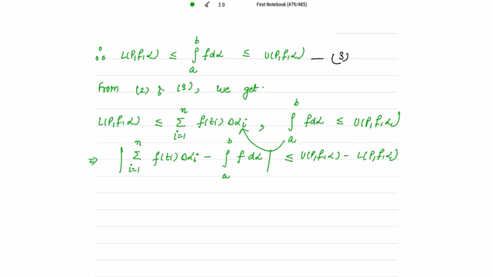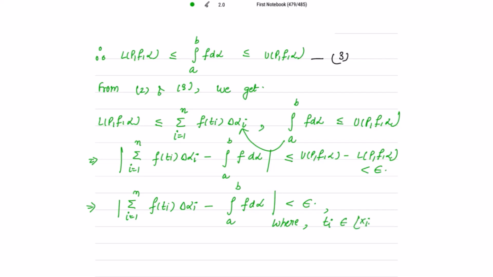And with this from 1, this is strictly less than epsilon. So we get our result: the modulus of summation i going from 1 to n of f(t_i) delta alpha_i minus the integral from a to b of f d alpha is strictly less than epsilon, where t_i belongs to [x_{i-1}, x_i]. Hence proved.